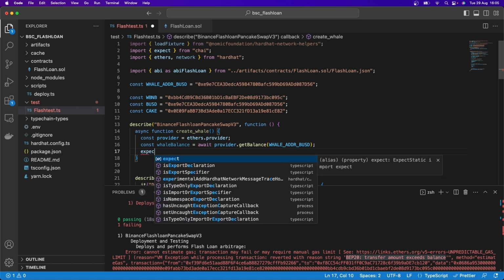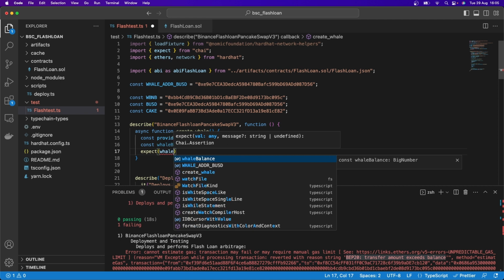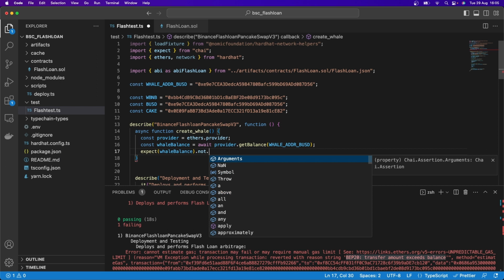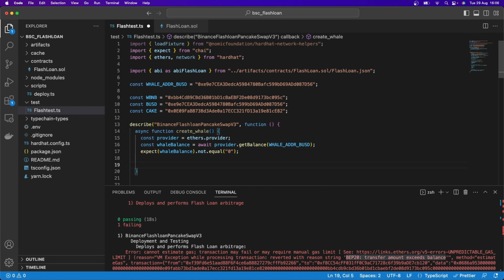And here we need to write an expect. So I'm going to expect that the whale balance is not equal to 0. If it's 0, we have a problem and I want this code to fail. If it does fail for you, select a different account and keep trying until you get one that has an actual balance in it, or reads that it has a balance in it.